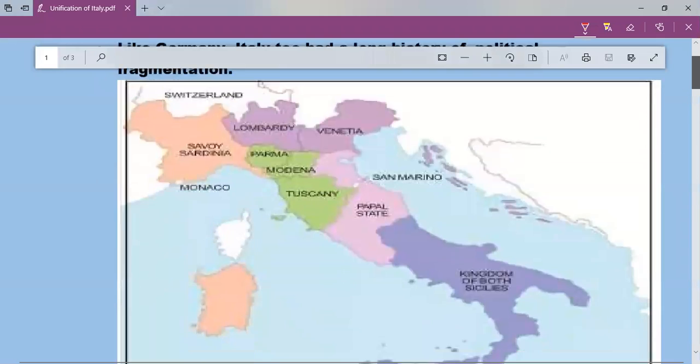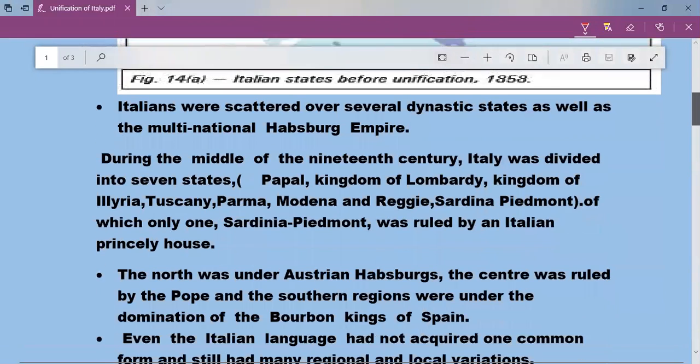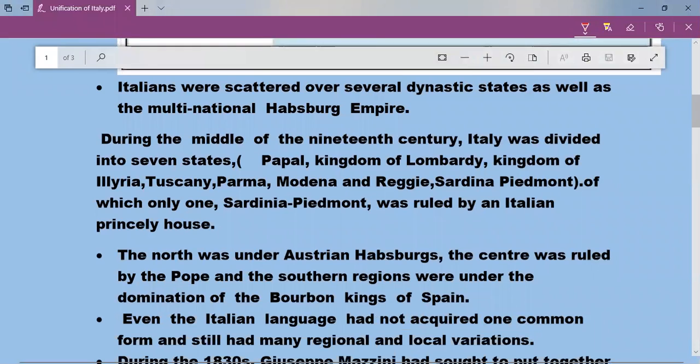You can see here, this is the map of Italy and it is divided into different kingdoms, and many of the kingdoms did not have any Italian origin. Many were like foreigners. Italians were scattered over several dynastic states as well as the multinational Habsburg Empire. So it was divided into different kingdoms. Dynastic states means it was divided into different kingdoms, and some portions were under the multinational Habsburg Empire.